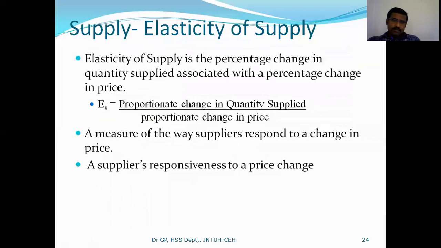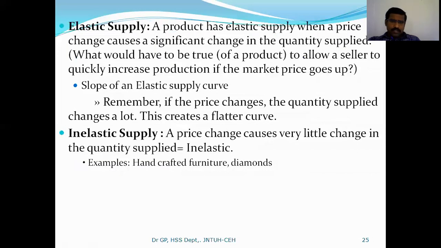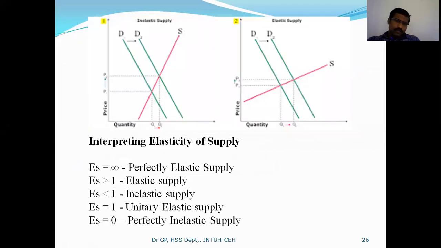So especially when you come to this elasticity of supply, it is the proportionate change in quantity supplied divided by the proportionate change in price, right? Here, price is the factor which you compare with the elasticity of supply. Next, in elasticity and inelasticity of supply, two important terms we have to consider here. Elasticity of supply and inelasticity of supply can be explained by using these particular charts.